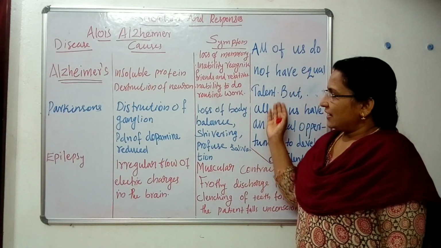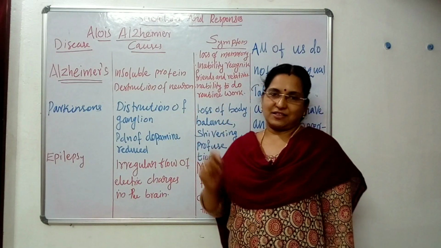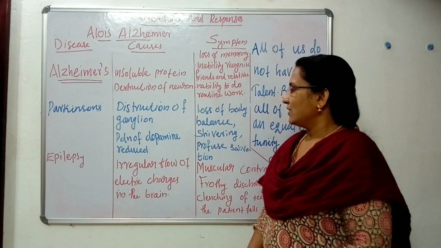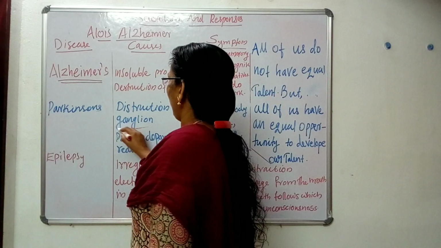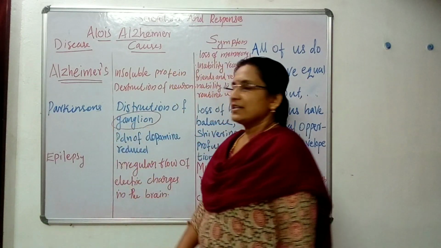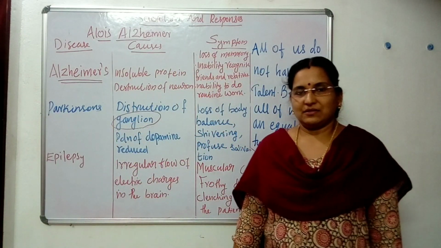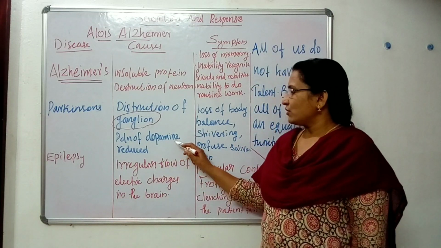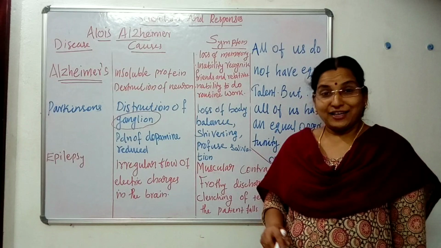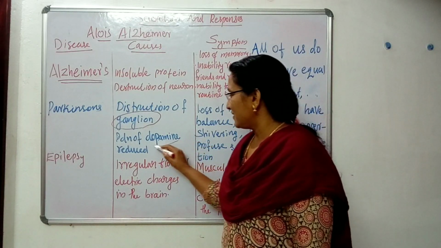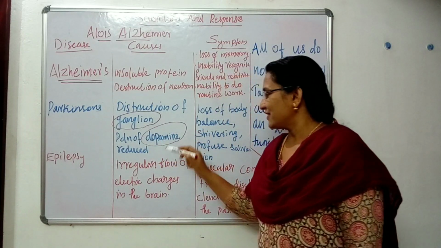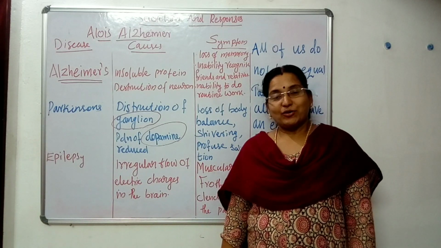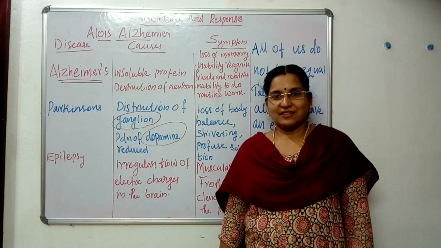Then what are the reasons for Parkinson's disease? Here you can see ganglion. They are groups of neurons. Destruction of ganglion is the first one. Second is that production of dopamine is reduced. Have you heard about this dopamine? Don't you remember the neurotransmitters?